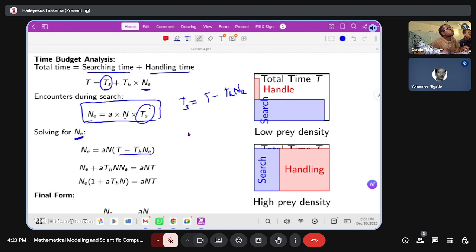The total number of prey eaten is equal to the searching rate times the total number of prey times the total time minus the handling time times the number of prey eaten. Rearranging, collecting like terms, we obtain this.